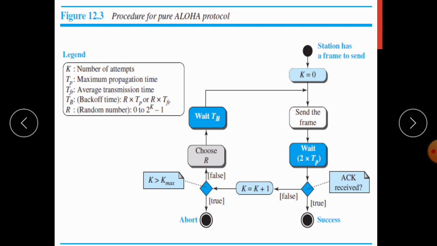If it is not, then it will choose a random number r and wait for the time interval TB. TB is the back off time. TB can be calculated as the random number selected, r, times TP, the maximum propagation time, or r times TF, the average transmission time, and then it will resend the frame. If the value of k is greater than Kmax, that is, if the maximum number of attempts is reached, then it will abort that transmission.